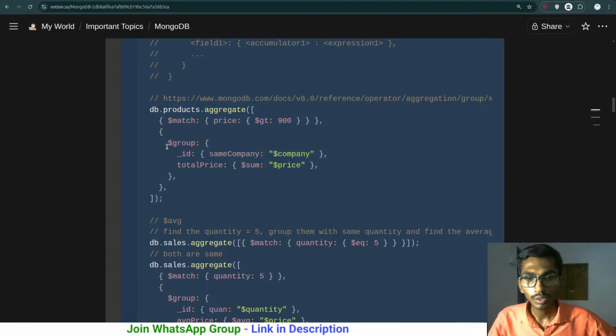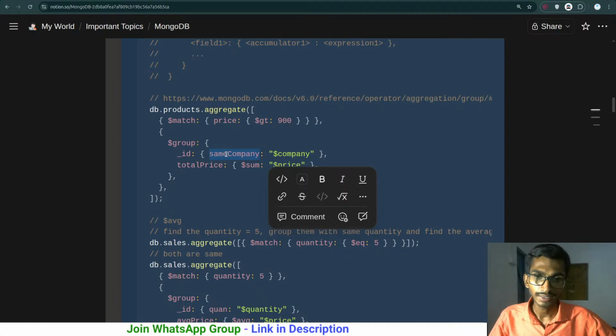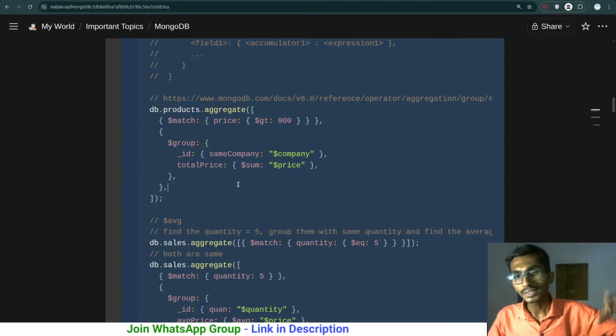But overall, what is happening with that $group: this is the ID for grouping them. The name can actually be anything over here, it doesn't really matter. Based on the company I'm grouping them. Once they are grouped, I have lots of companies, and then I'm calculating the total price. So $sum is going to be $price. All the companies' prices that I have, they are going to be here.